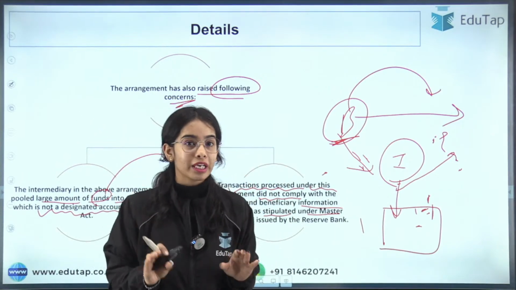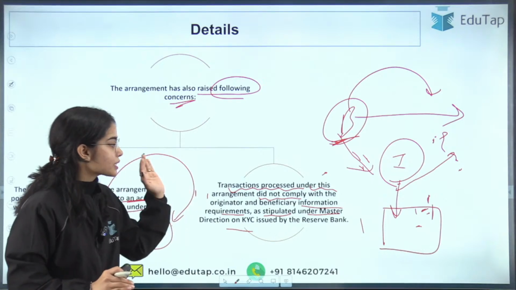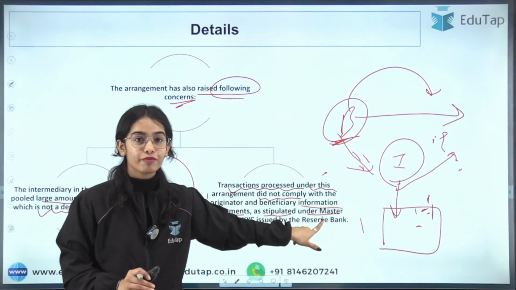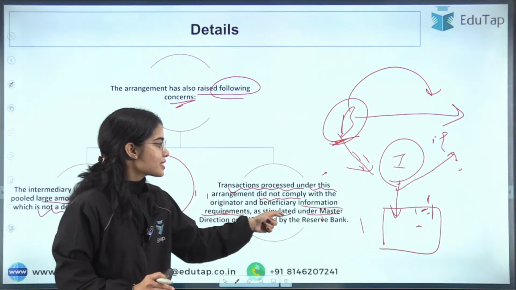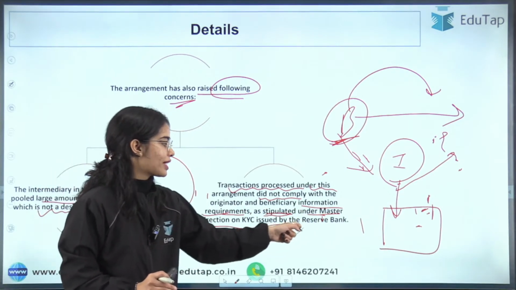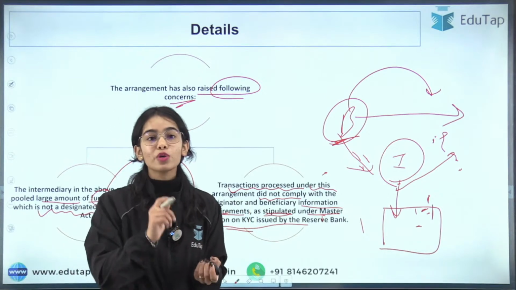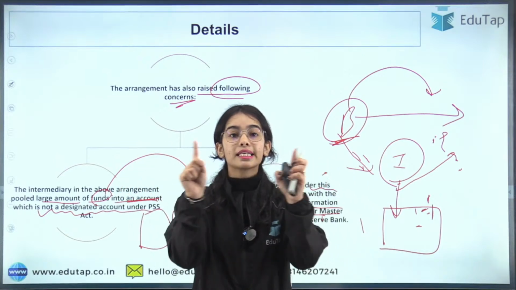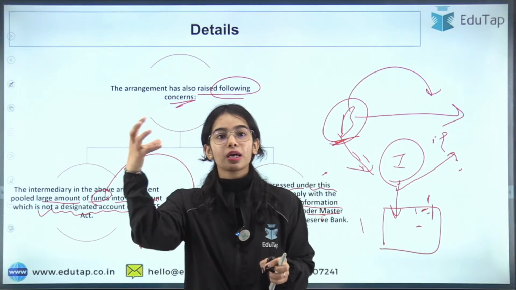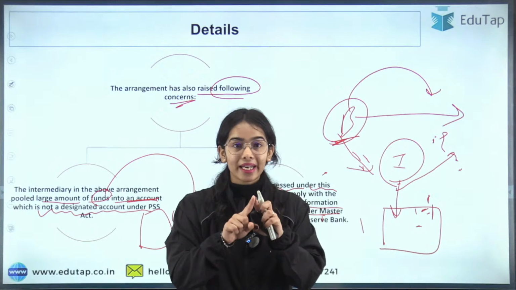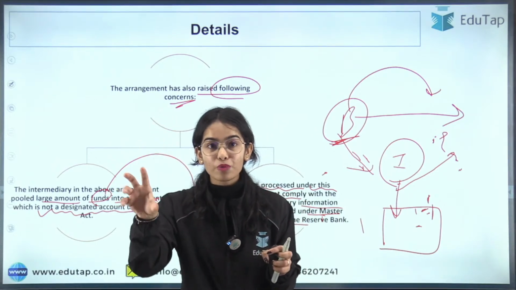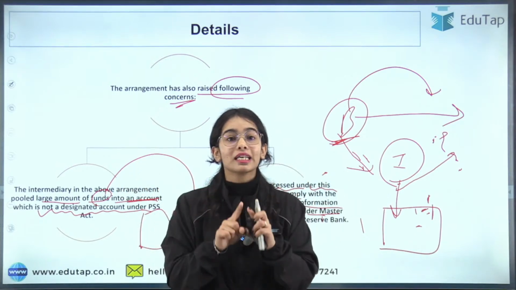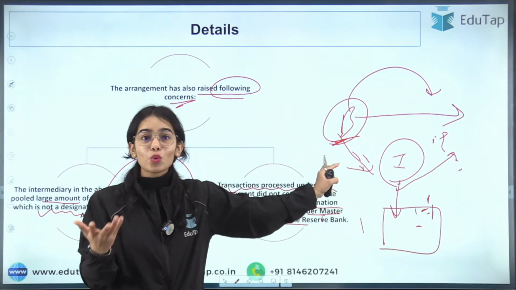So this is a problem here, that the transactions are being processed under this arrangement. They did not comply with the originator and beneficiary information requirements as stipulated under the master direction on the KYC issued by the Reserve Bank. When you are transferring your money through the UPI from one bank account to another bank account, there is a direct linkage. Through the card payment, bank account, direct linkage. Through the wallets, from your wallet, the money is going to the account of some other person. So direct linkage is there. But in this case, there is no direct linkage.